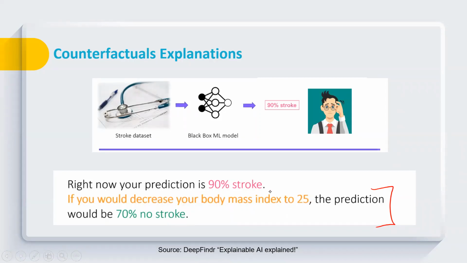Now you can understand that this type of explanation may be more useful to the end user as compared to explaining why my model is predicting 90% stroke by giving the reason that your age is 70, that's why it is giving you stroke. The person already knows that he is 70. So that type of explanation may not be useful. But if we are able to say, okay, you can flip this by reducing your body mass index to 25, that will be very positive for the end user, and it will be more satisfying and more explainable.